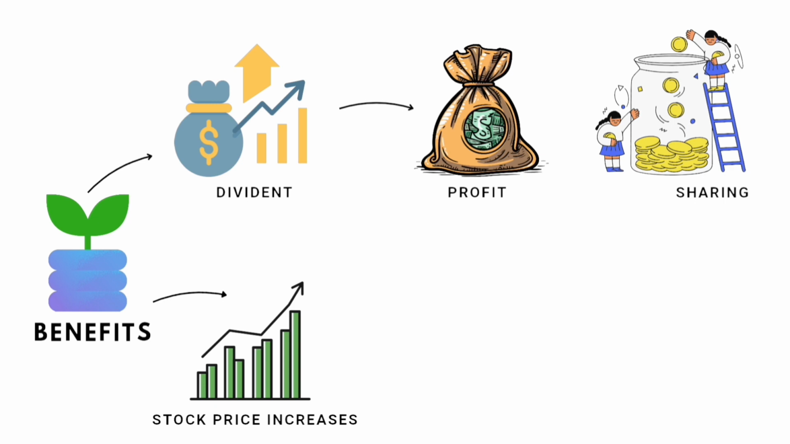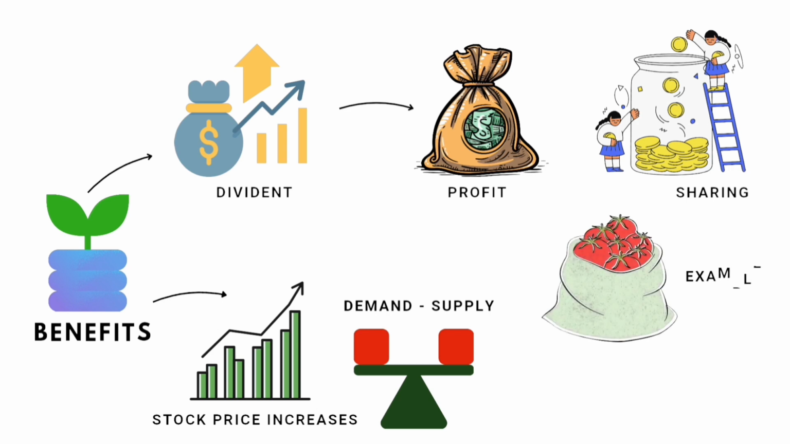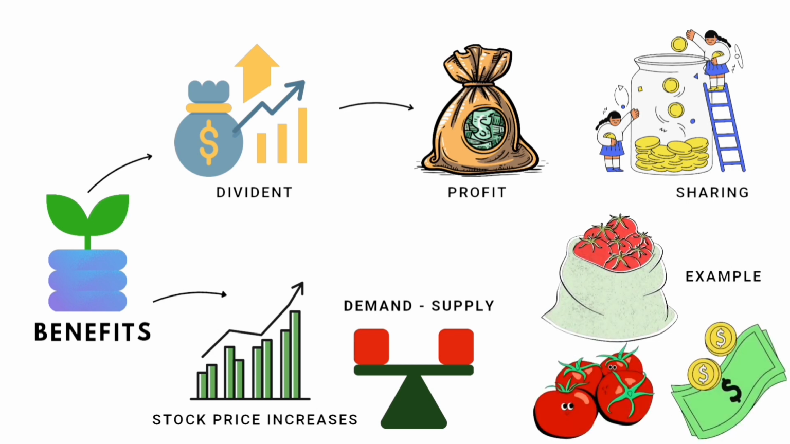How does the stock price increase? This is purely based on supply and demand. In a simple way, how can we understand it? In the vegetable market, the people need 100 kilos of tomatoes, but the seller has only 10 kilos. The tomato price will increase automatically, right? The same thing with shares also. If people want to buy more shares, then the stock price will increase.